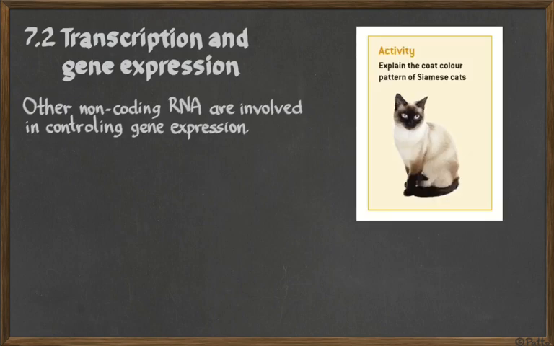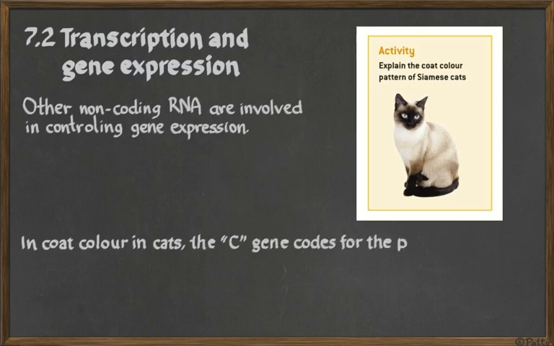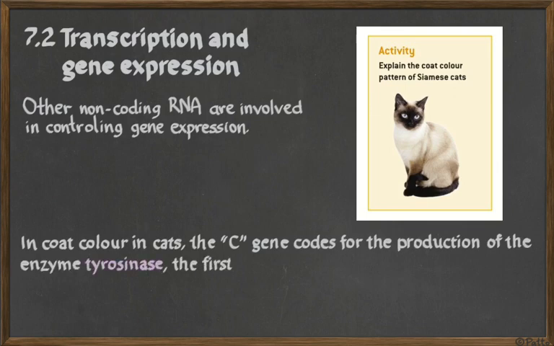In Siamese cats, they all have genes to produce dark pigments in their skin and in the fur. But they only express those genes in the cold parts of the body. If the body part is exposed to a below average body temperature, then they express this gene, they turn on the gene, because it codes for the production of the enzyme tyrosinase, and then they produce the pigment. If the body part is warmer than the average, then they don't produce it.